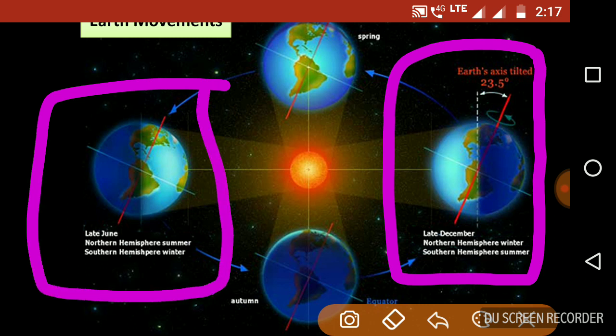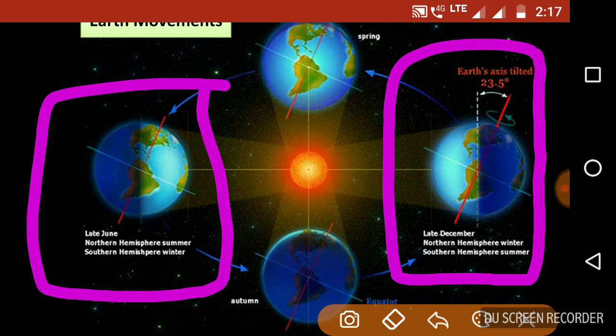In the June time period, the Earth is in a different position from the sun. That means the Earth is revolving around the sun, so it is now in a different position and it is slightly tilted. Now you can see in this figure, the northern hemisphere is getting more solar radiation than the southern hemisphere, which means more heat in the northern hemisphere. So the northern hemisphere is now in summer. India is in the northern hemisphere, so India is also having summer. That's why in June we are having the summer situation starting, and in the southern hemisphere it is winter.